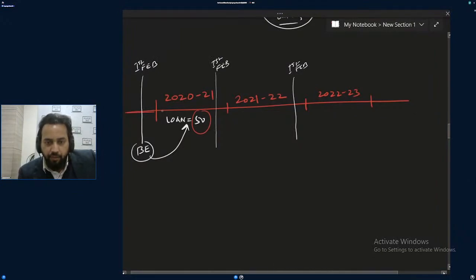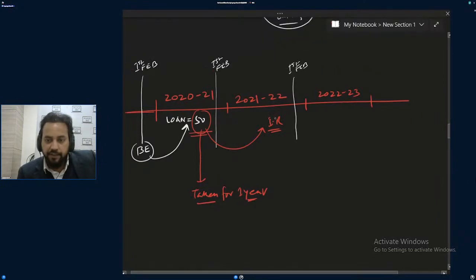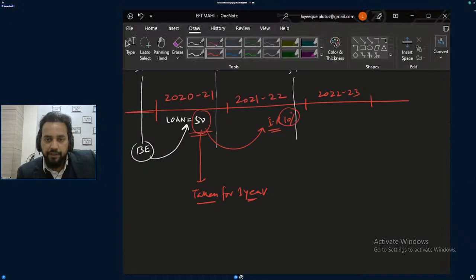Supposedly this loan is taken for 1 year. Now next year the interest on this is say 5%, say 10%. Interest is say 10%. So on the basis of 10%, how much interest is it supposed to pay?